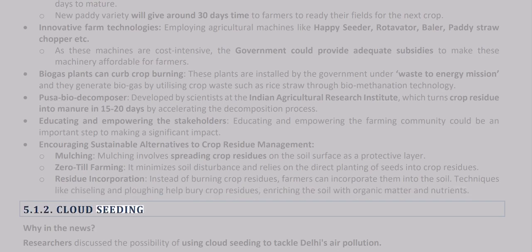5.1.2 Cloud seeding. Why in the news? Researchers discuss the possibility of using cloud seeding to tackle Delhi's air pollution. About cloud seeding. Cloud seeding is a weather modification technique to enhance precipitation by dispersing substances into the air that help to saturate the clouds. The process.